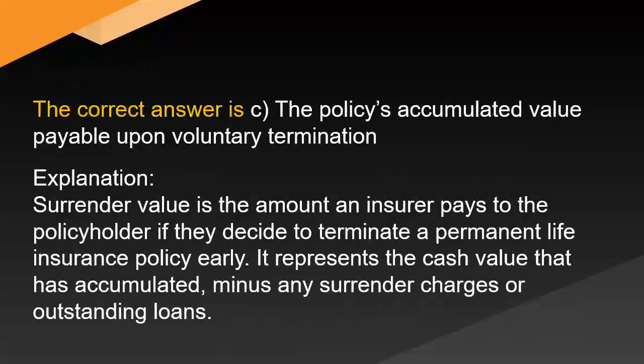The correct answer is C. The policy's accumulated value payable upon voluntary termination. Explanation. Surrender value is the amount an insurer pays to the policyholder if they decide to terminate a permanent life insurance policy early. It represents the cash value that has accumulated minus any surrender charges or outstanding loans.